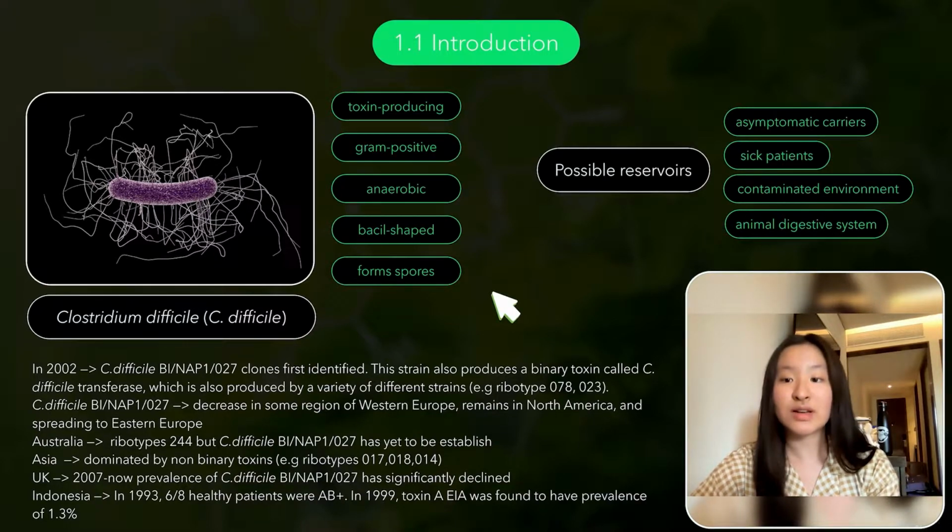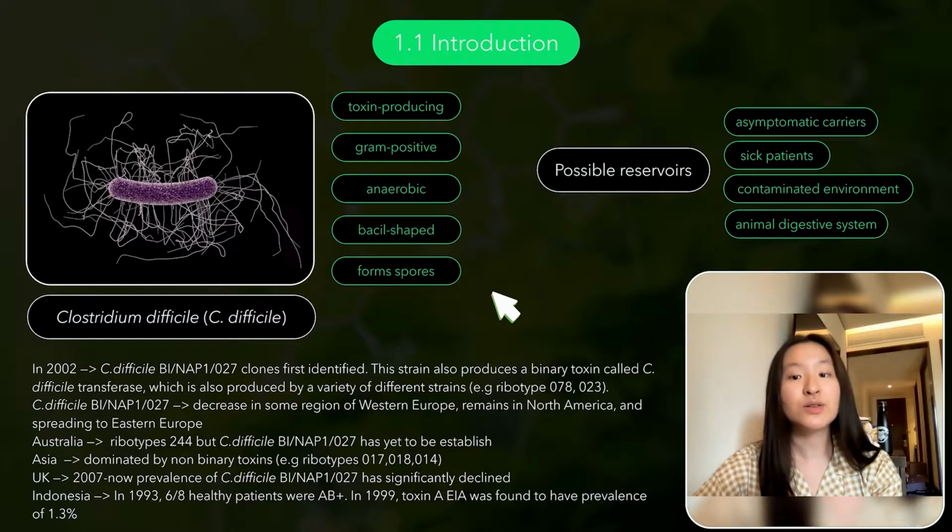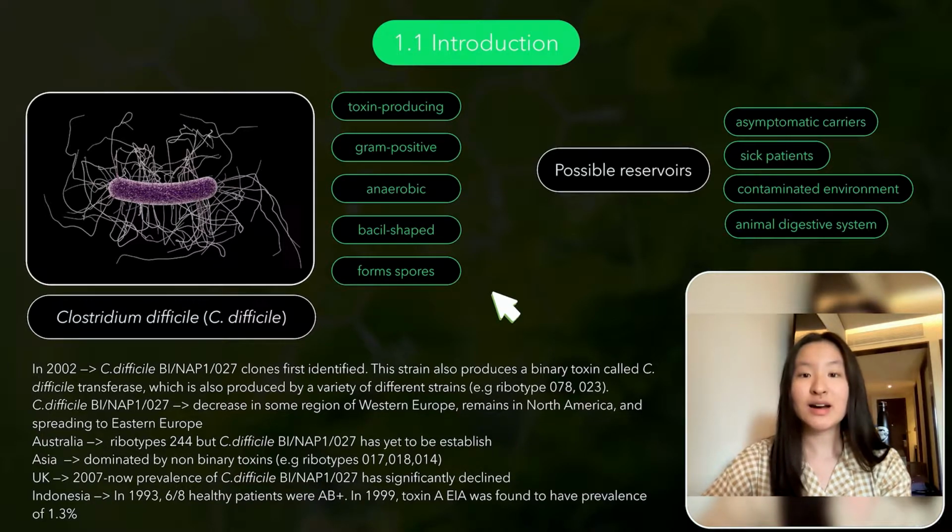From 2007 until now, the prevalence of C. difficile BI/NAP1/027 has significantly declined. And in our country, in 1993, 6 out of 8 healthy patients were AB+, and 6 years later, toxin EIA was found to have a prevalence of 1.3%. That's all from me. The next slide will be presented by my colleague.